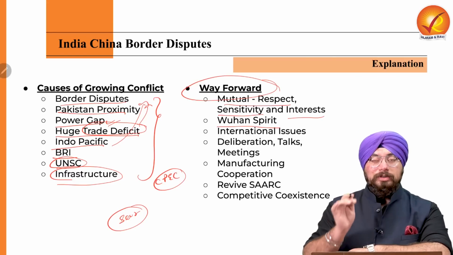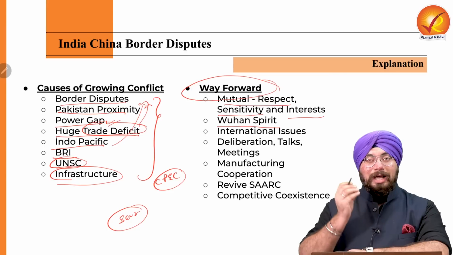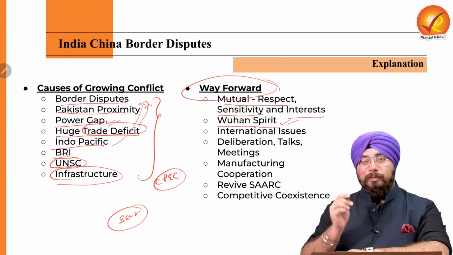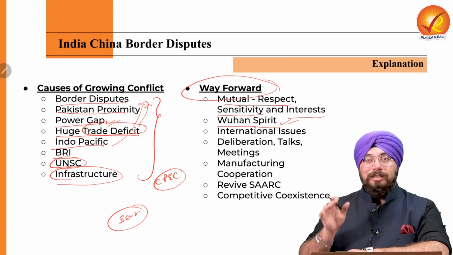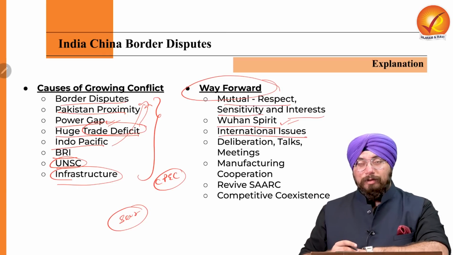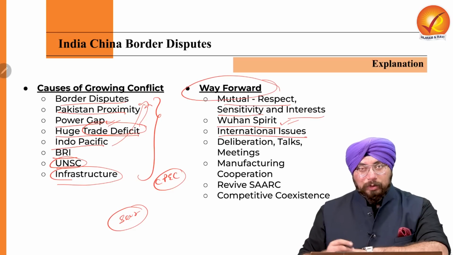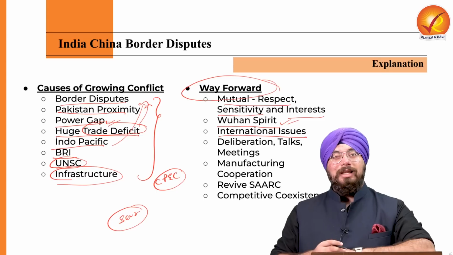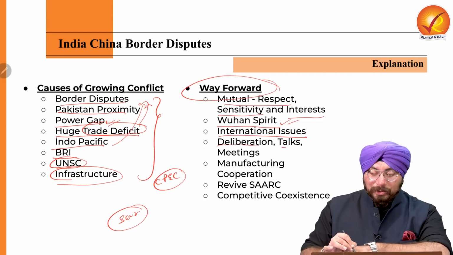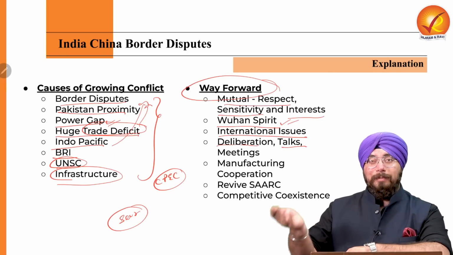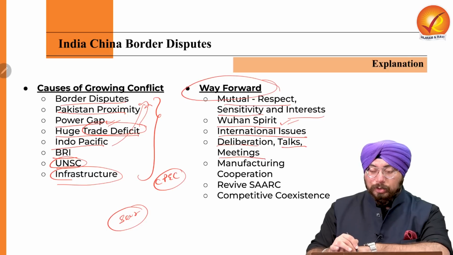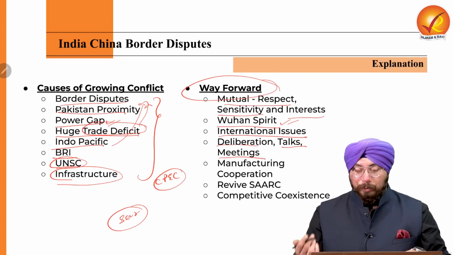We need to focus on the Wuhan spirit, the issues and the principles which arose between India and China in relation to the Wuhan spirit. We need to ensure that this spirit is taken care of and upheld. Plus, we need to tackle international issues collectively, for example, the Ukraine-Russia crisis. So we can collaborate on those international issues as well, and we can have our voices heard in the whole world. So we need to have deliberations. We need to have ongoing talks, which have been ongoing and which will be happening next week as well. So we need to have deliberation, we need to have talks, we need to have regular meetings of the officials of both the countries.